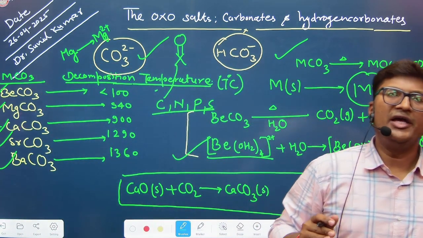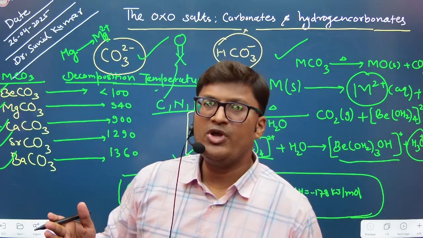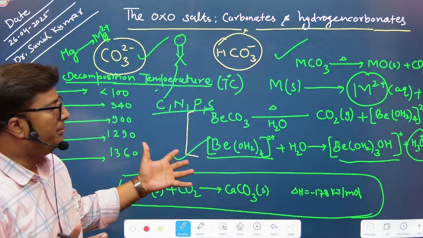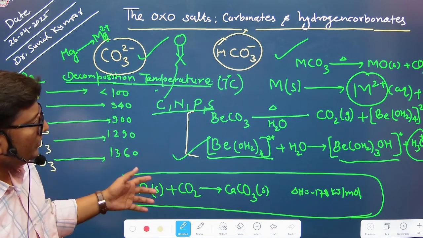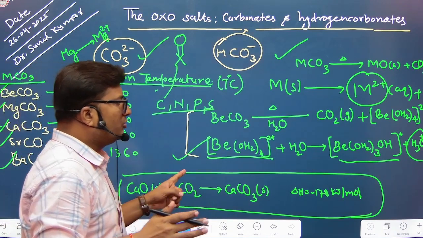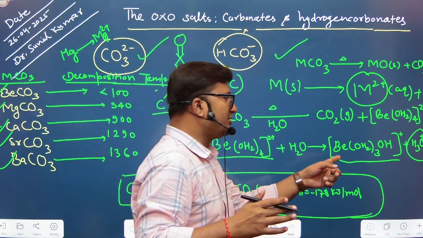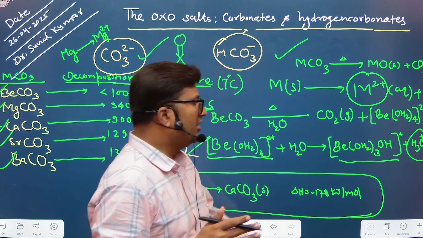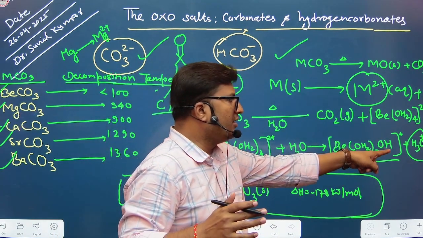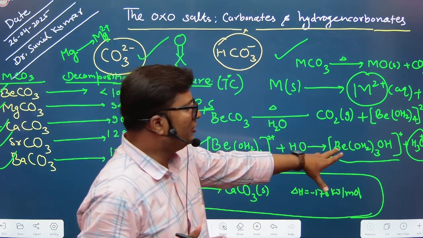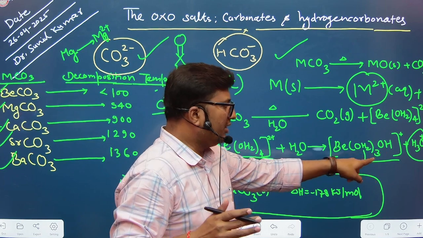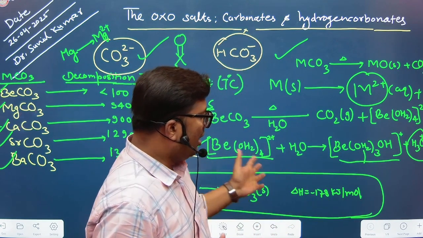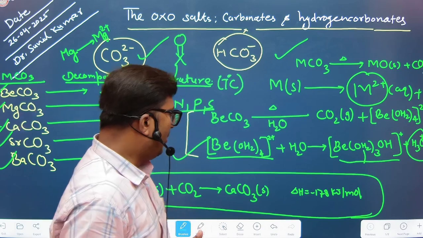H2O means there are O-H bonds, and those O-H bonds are polarized because of the presence of Be2+. Polarization triggers the formation of such compounds, that is [Be(H2O)3OH]+. So it contains H2O, which is neutral, and hydroxide, which is an anionic species. This is the beauty of beryllium compounds.